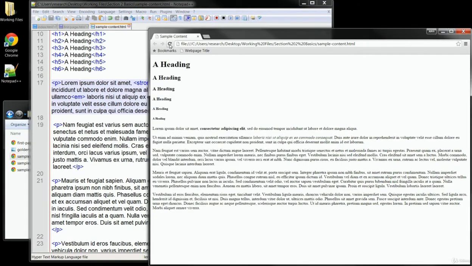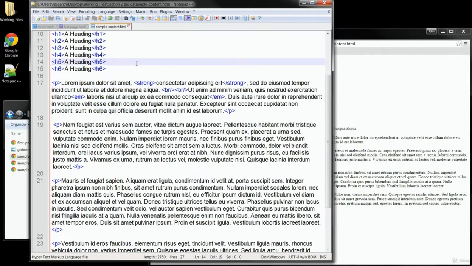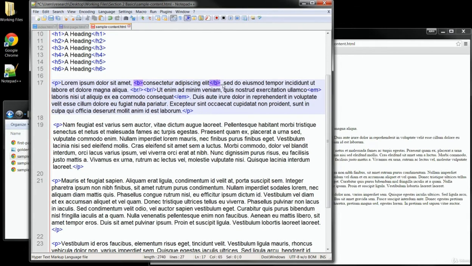I'll refresh my browser again, and we can see the bolding occurs on the 3 words we selected, and we're seeing italics on the end of this whole sentence. Now these last 2 tags we've seen are good examples of some of the changes we have with HTML5. In the older standards for HTML, it was common to use the B and the I tags instead of strong and EM. Let's go back to our text editor, and I'll just replace the strong tag with a B for bold. Again, updating the close strong tag as well. And we'll use I here instead of the EM tag.